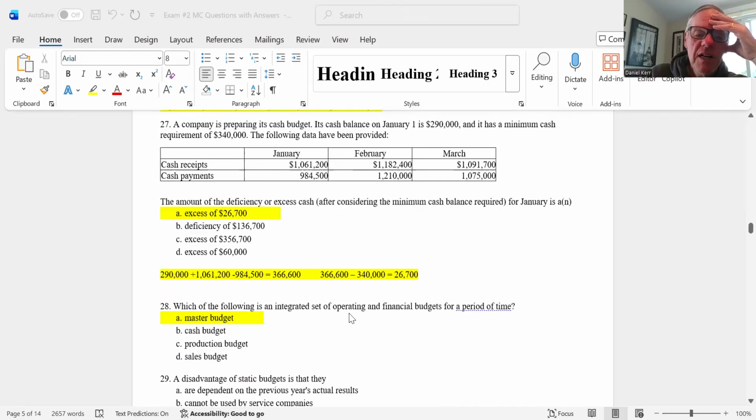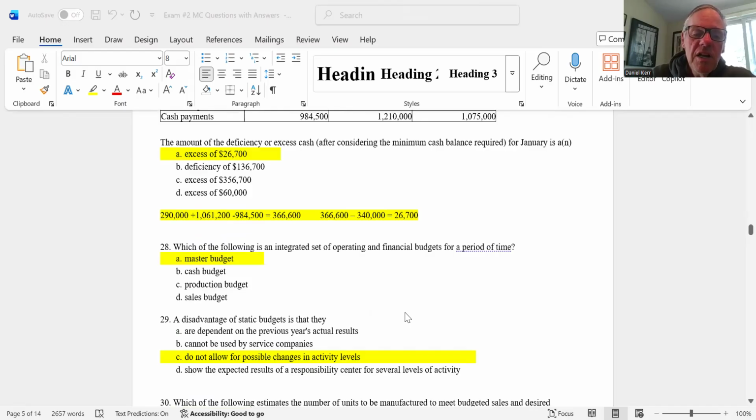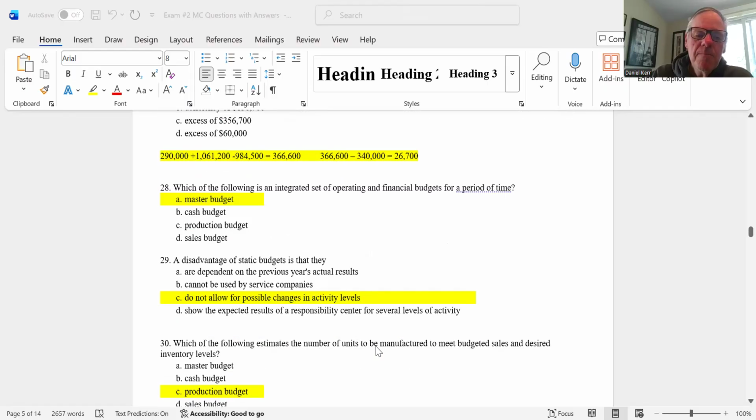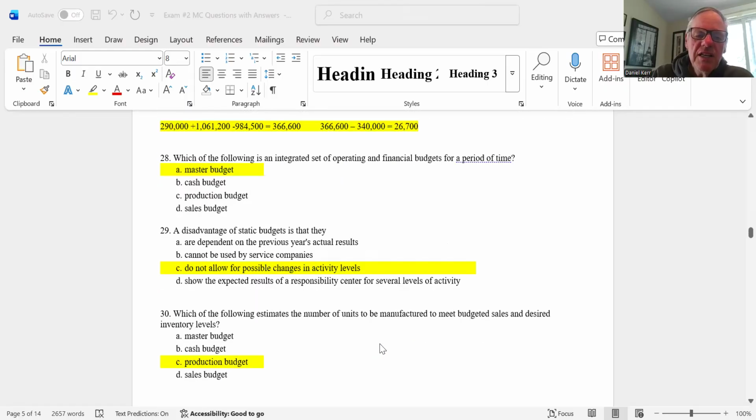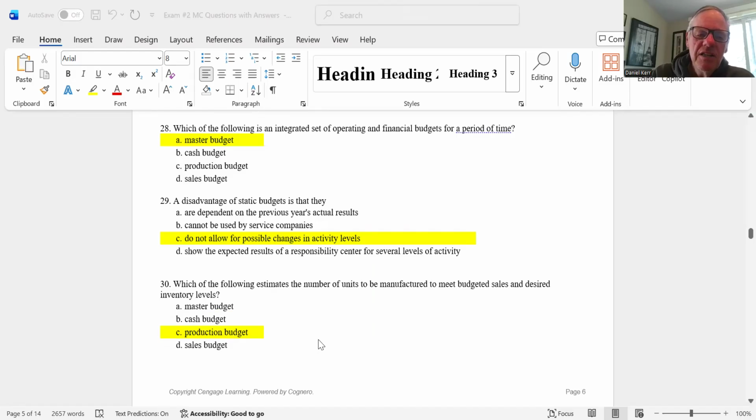28. Which of the following is an integrated set of operating and financial budgets for a period of time? That is the master budget, which is A. 29. A disadvantage of static budgets. These are budgets that do not change as a result of activity level. So that's a disadvantage, as they do not allow for possible changes in activity levels. We saw that when we introduced budgeting. So the answer there is C. 30. Which of the following estimates the number of units to be manufactured to meet budgeted sales and desired inventory levels? That would be the production budget. Answer there is C.